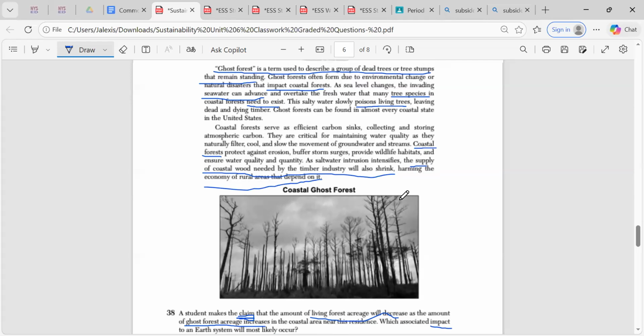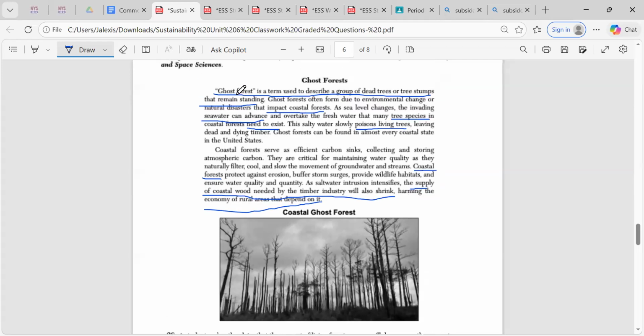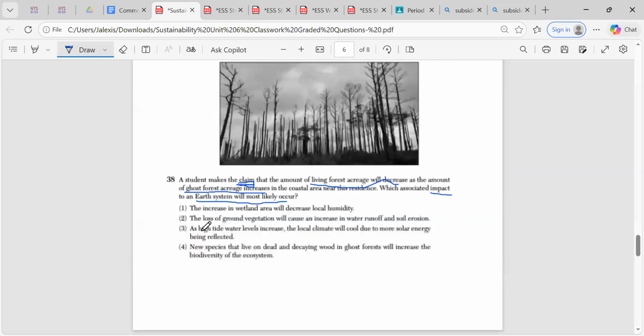So why did I go through that? It's because I'm looking at the impact that ghost forests have. One of the things that I see is that it allows seawater to advance and negatively affect tree species. This salty water poisons living trees. So it has a pretty negative effect. So now, as I'm looking, let's see what it gives as a result.